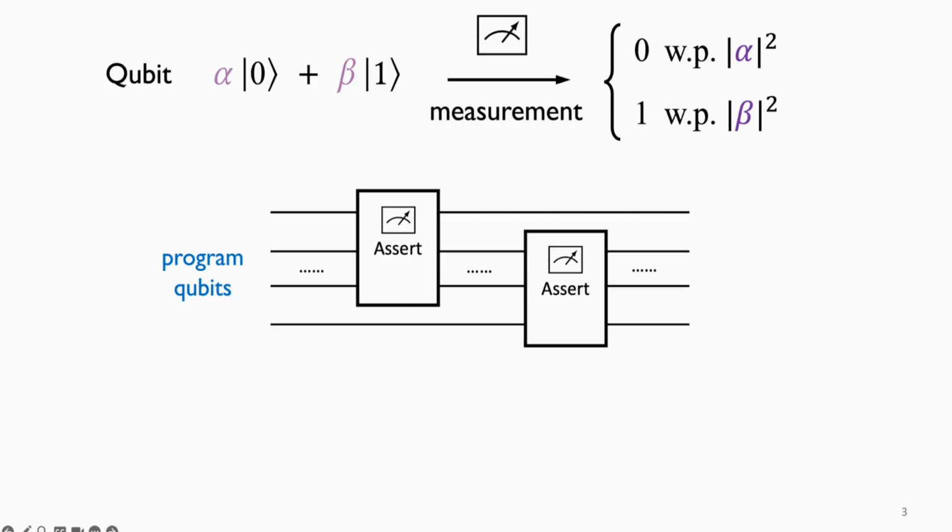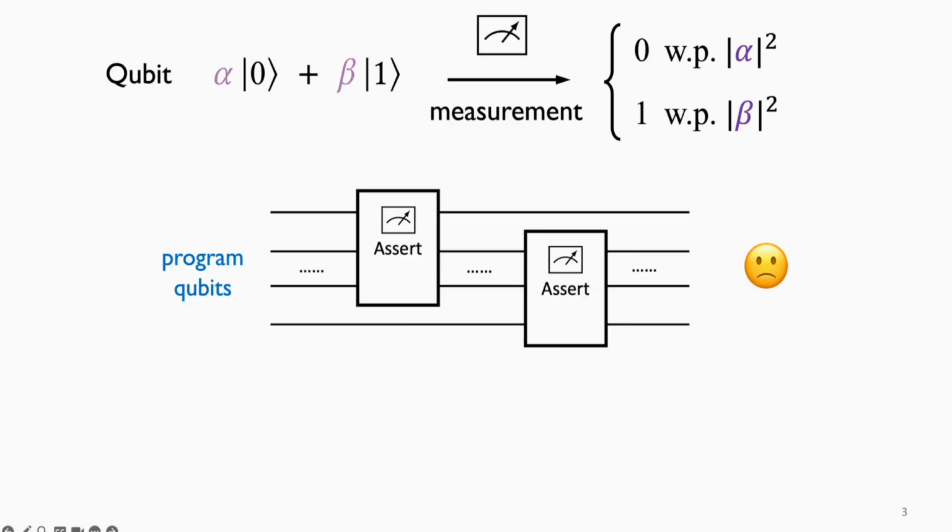Now, if we think of executing a quantum program as applying a sequence of quantum gates on qubits, and imagine we've inserted some assertion circuits, these little black boxes, into the circuit. Then to check whether the program state satisfies some certain predicate during runtime execution, the most straightforward idea is to just measure those qubits. But we generally don't want to do that, because measuring the program qubits would collapse their states, which usually disturbs the rest of the computation, and that's a problem if we want the program to keep running correctly.